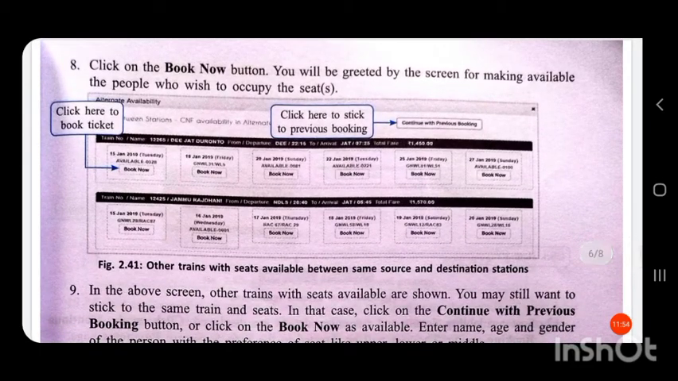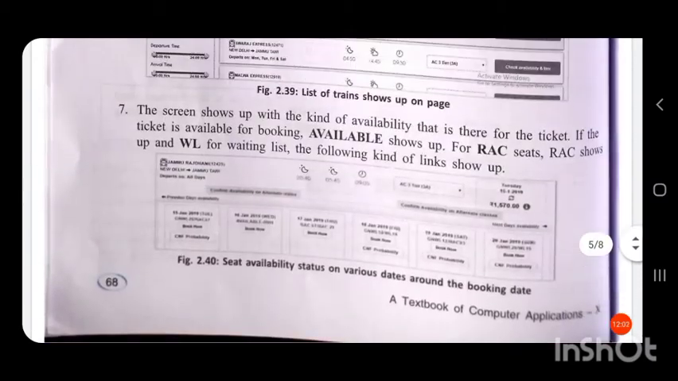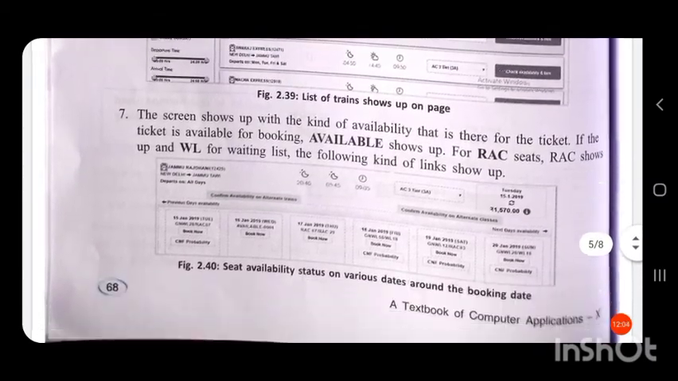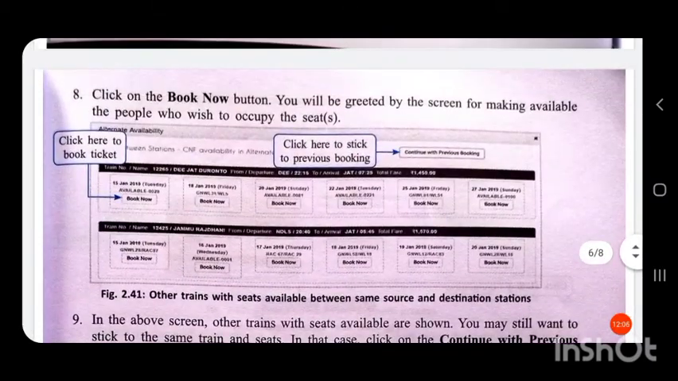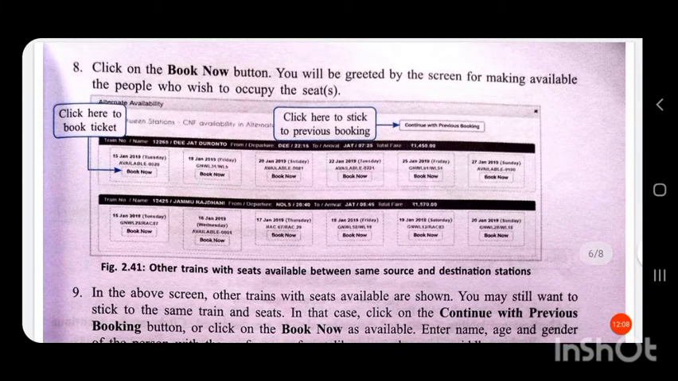Click on the book now button. If you are satisfied with all these, then click on the book now button. You will be greeted on the screen for making available the people who wish to occupy the seats. Click here to book ticket. Click here to stick to previous booking.